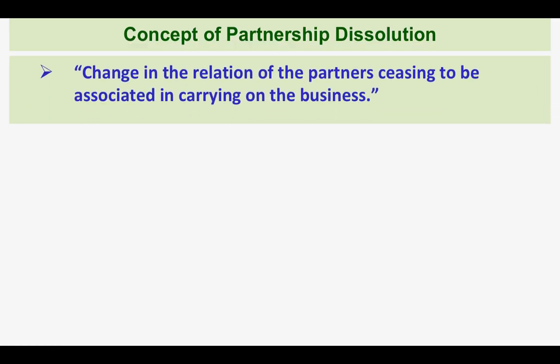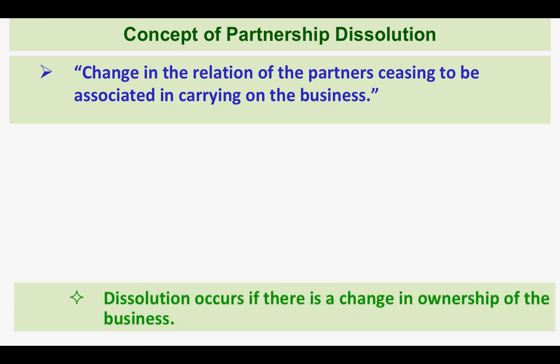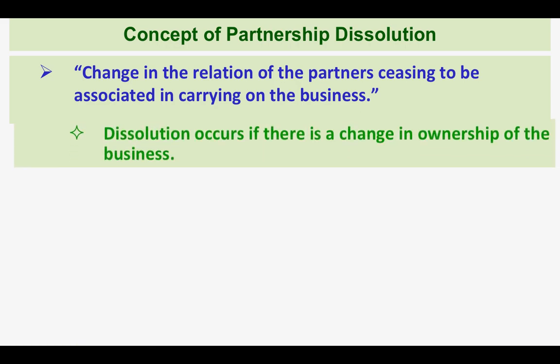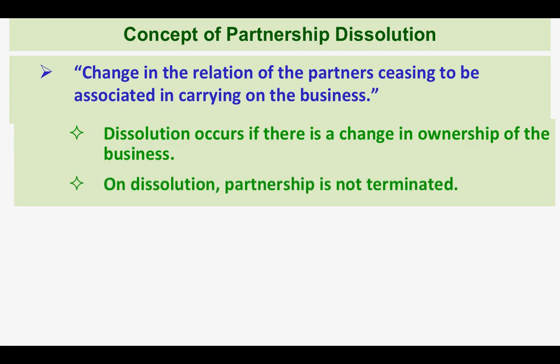So, change in the relation of the partners ceasing to be associated in carrying on the business. That is the concept of partnership dissolution. Dissolution occurs if there is a change in ownership of the business. Take note, change in ownership of the business. On dissolution, partnership is not terminated, meaning the partnership did not close its business.